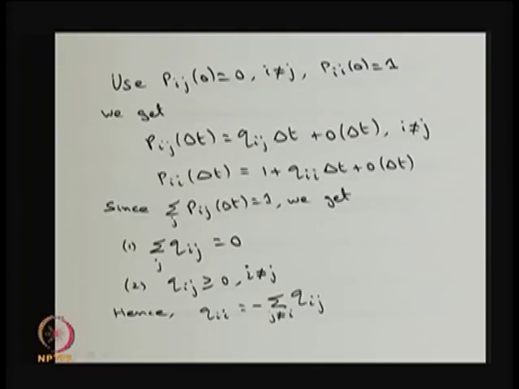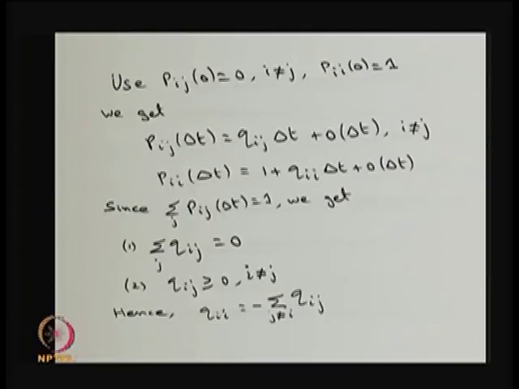When you add both the equations for all j, you get the summation over j of Qij equal to 0. Also all the Qij quantities are going to be greater than or equal to 0 from the first one, because the left hand side is a probability and this is multiplied by delta t, which is always greater than 0. Therefore, Qij is greater than or equal to 0 for all i not equal to j, whereas if I add over all the j, that is going to be 0.